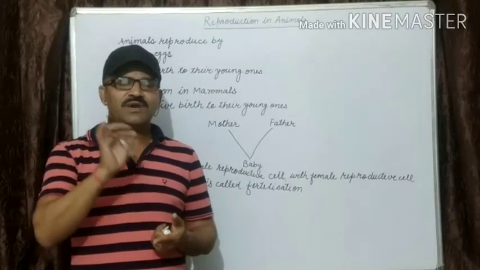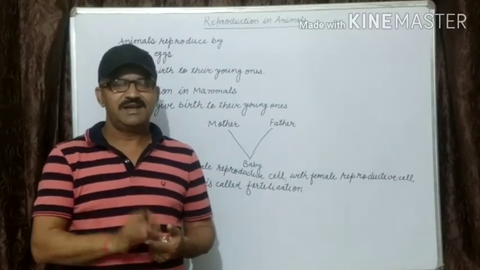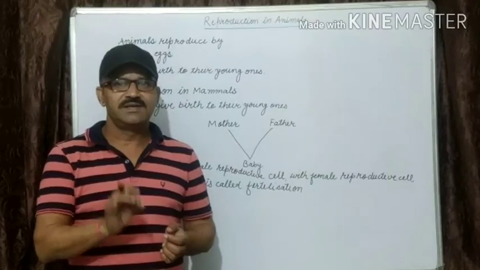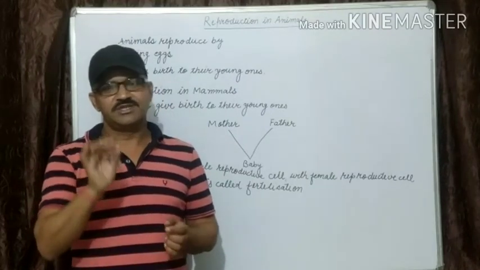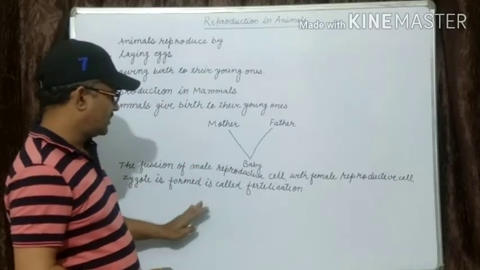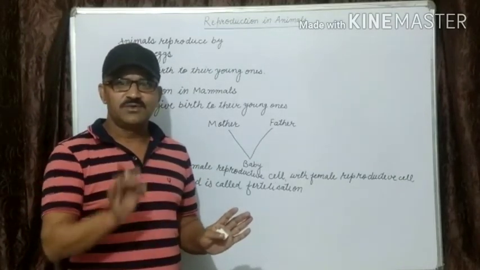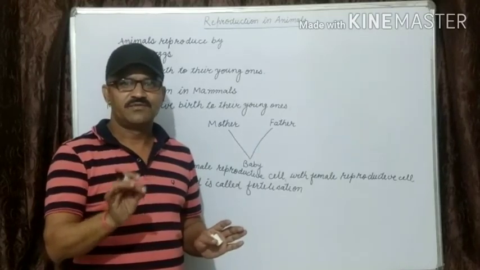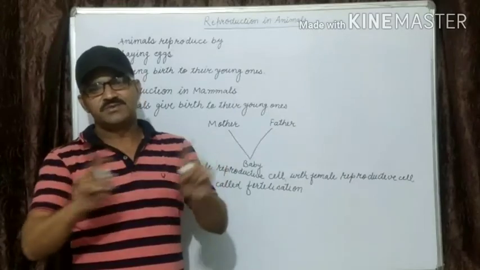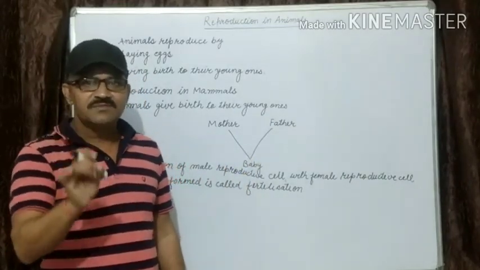Whales, 480 to 590 days, and dogs, 58 to 65 days. Everything is clear or not? The duration from the fertilized egg to the baby is known as the gestation period, and it takes place in the mother's womb.